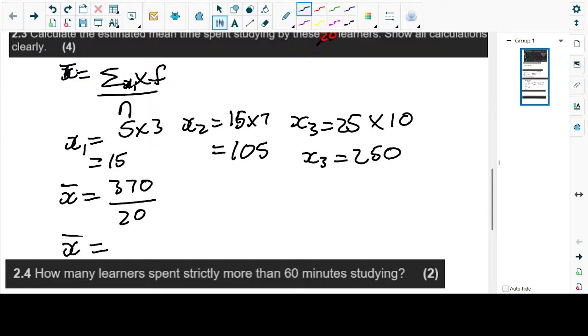Let me put the calculator on then. Let's ask chat, what do you think? 370 divided by 20. On the calculator it says 18.5. So our average is going to be 18.5. Close, but not close. I was close.